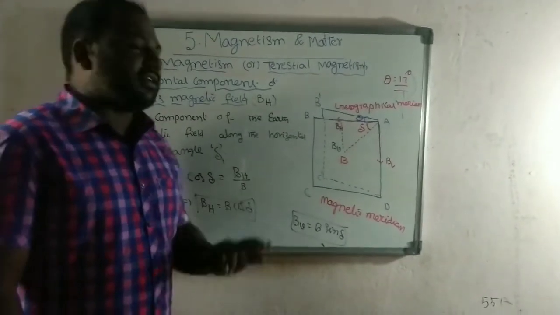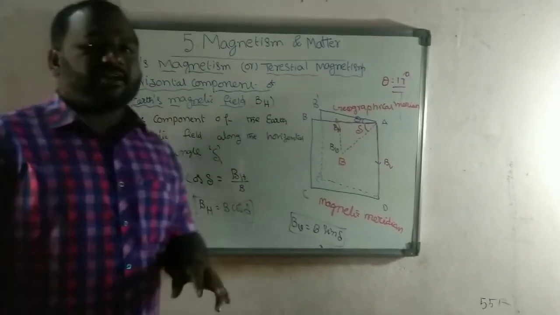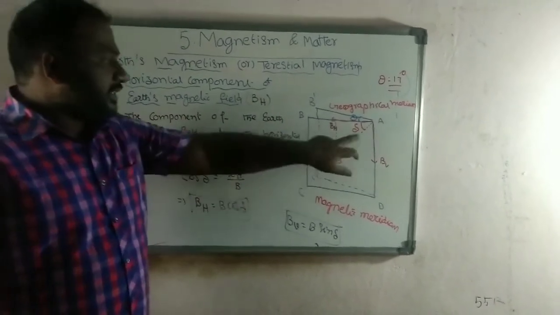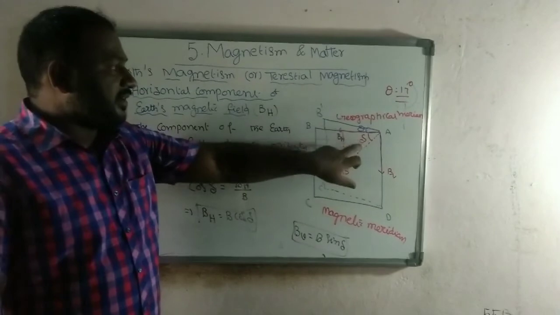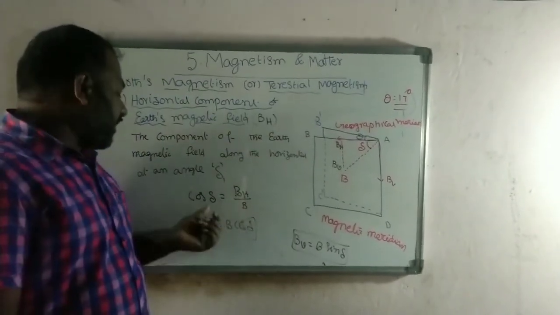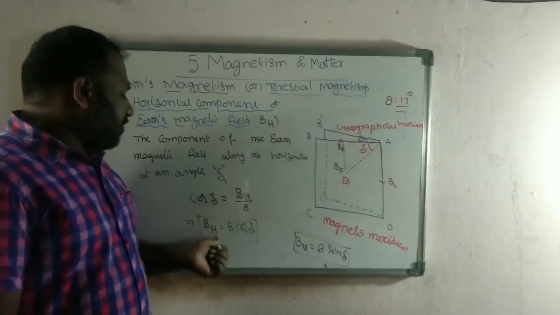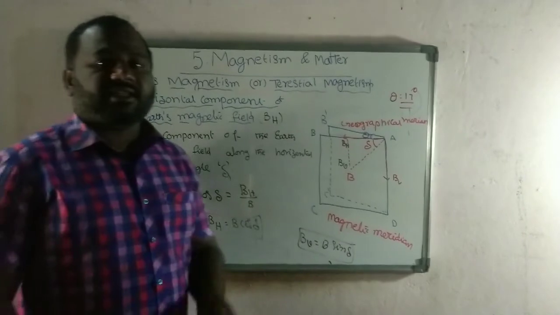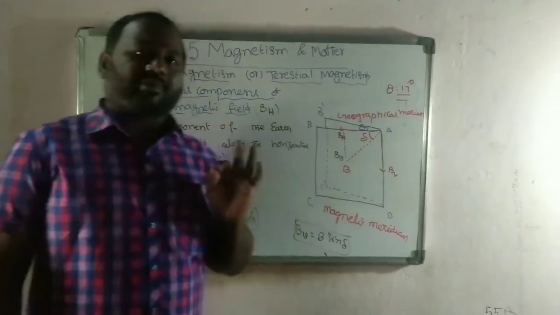And the third definition, horizontal magnetic field. It is the component of the Earth magnetic field which makes an angle delta with the Earth magnetic field, in the horizontal. So the horizontal magnetic field is defined as BH is equal to B into cos delta. Okay, so this is the concept about terrestrial magnetism.